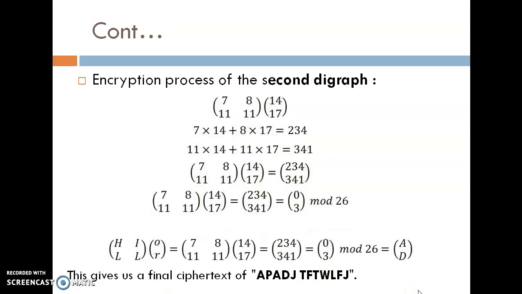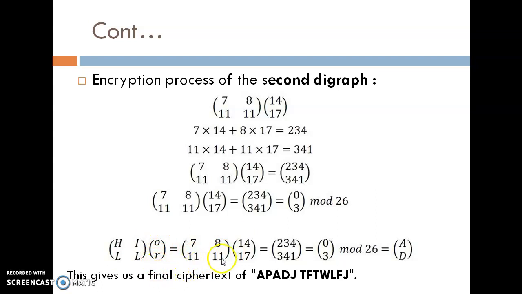Do the same thing for the other two letters, OR. For O and R, the numbers are 14 and 17. Okay. Do the multiplication with HILL. See here, HILL. Short example, the next two letters after SH is OR. Write the appropriate values for H 7, I 8, L 11, L 11.